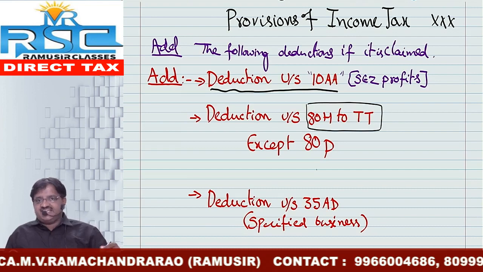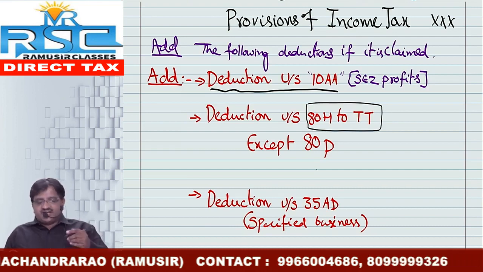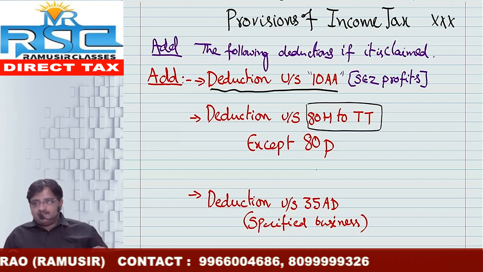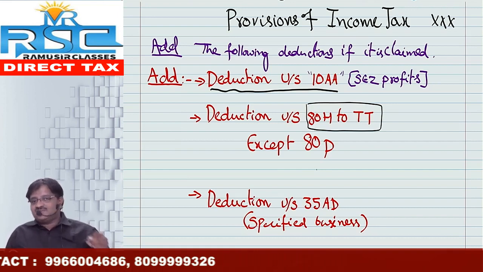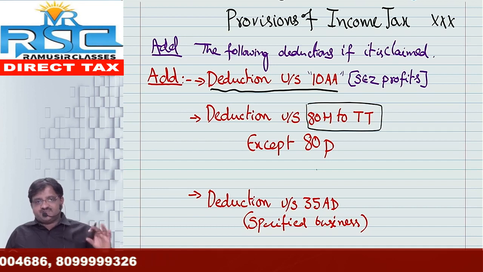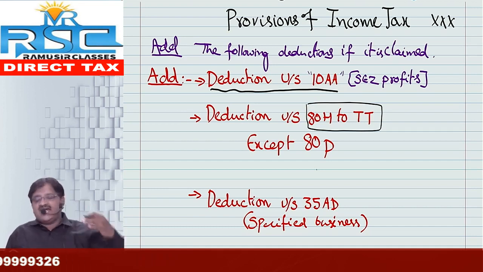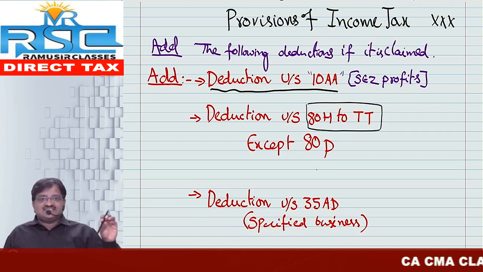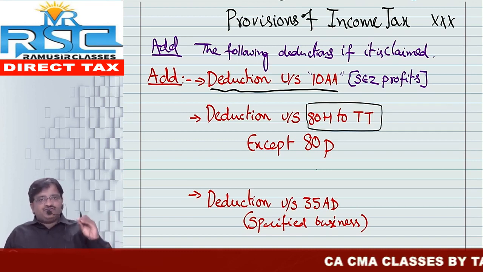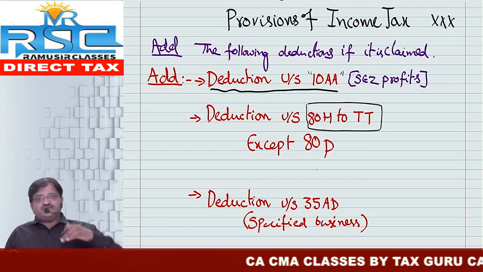Deduction under section 80H to 80TT, if you have claimed earlier, should be added back, except 80P. Same way, deduction under section 35AD, if you have claimed earlier with respect to deduction for specific business, also should be added back. So in the PGBP chapter, we have claimed this one, that is section 35AD. If you have claimed that kind of deduction, we need to add it back.